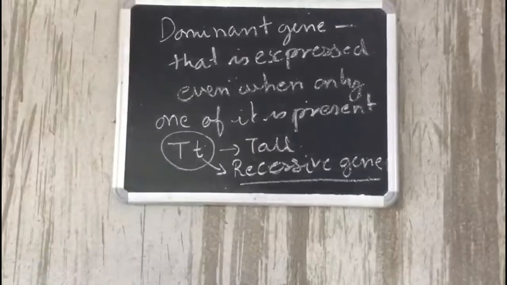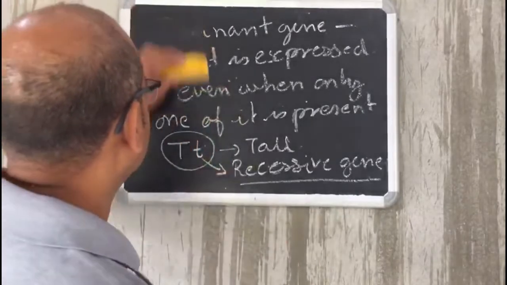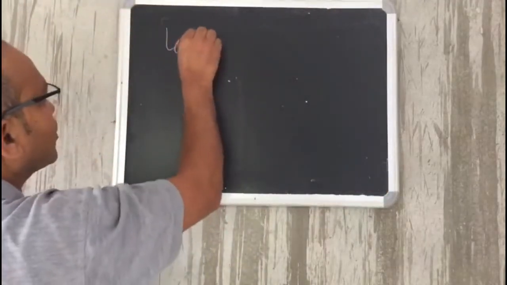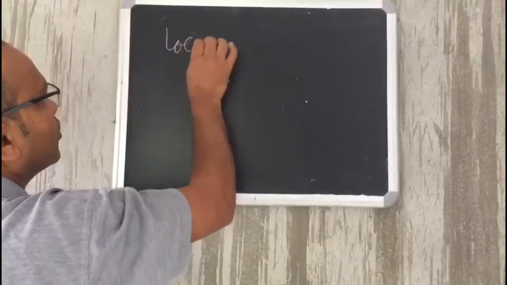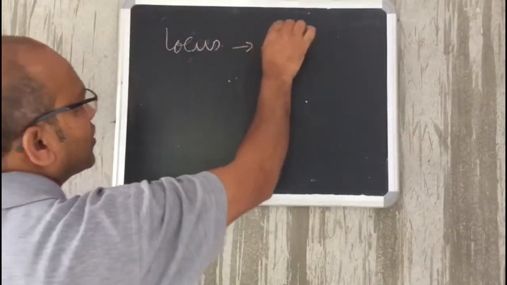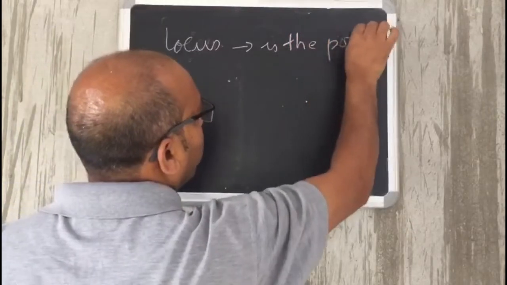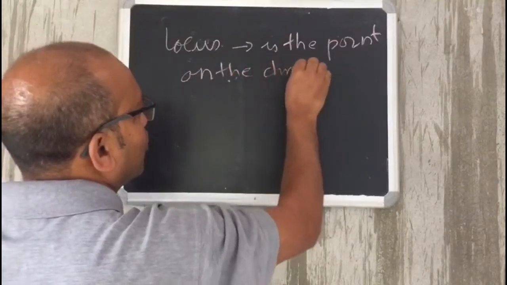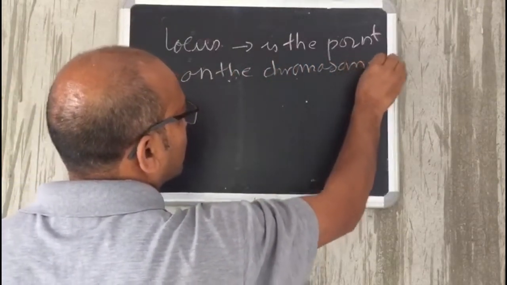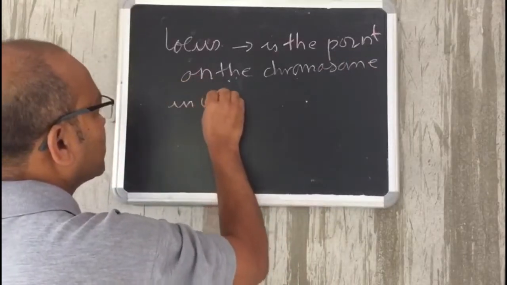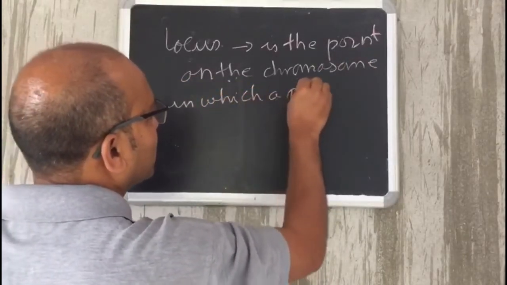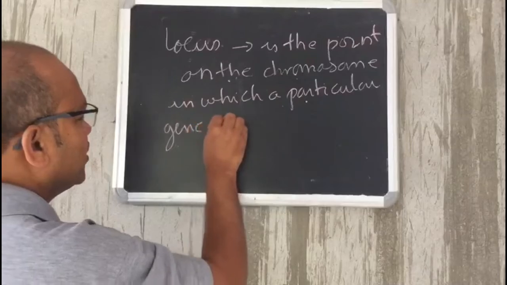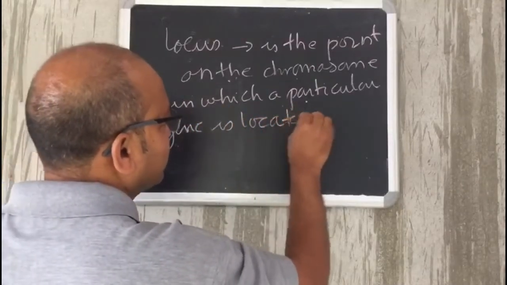Now we talk about locus. Locus is another important term that we need to remember. Locus is the point on the chromosome at which a particular gene is located.